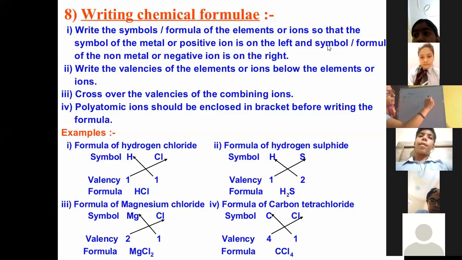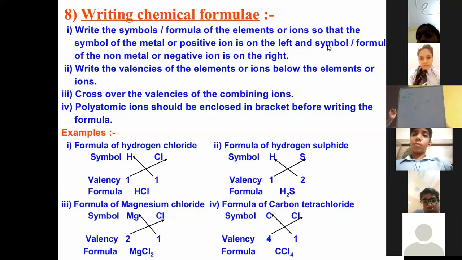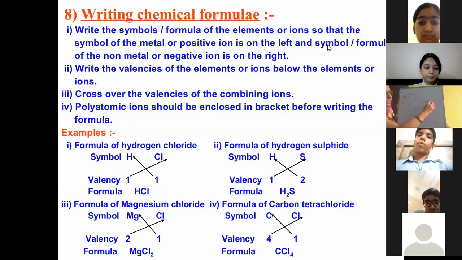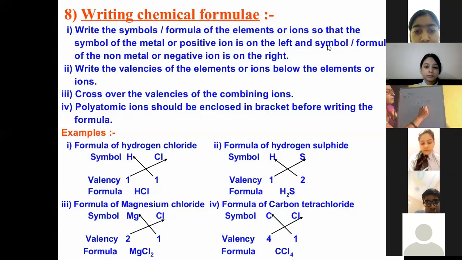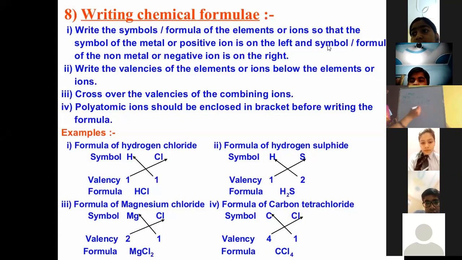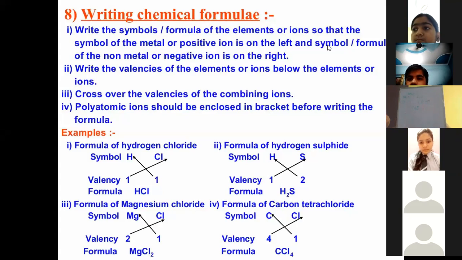Chlorine has accepted how many electrons from sodium? 1. So how many electrons are present in the last shell? 7 plus 1 is 8. So what will be the charge present on chlorine? Negative. The charge present on chlorine will be negative, minus. But when we write down the formula, we mention neither plus nor minus, so we write the formula just like this.